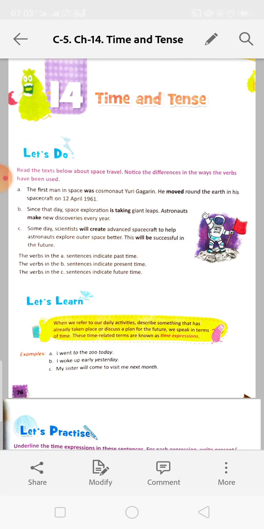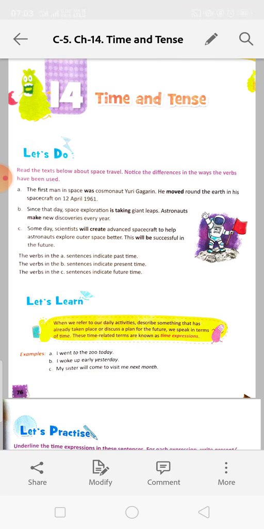In grammar, we are using the term tense to mark and express when the event is happening. Action happens in a flow of time. In which time the action is happening, in a grammatical way, we are telling it tense.